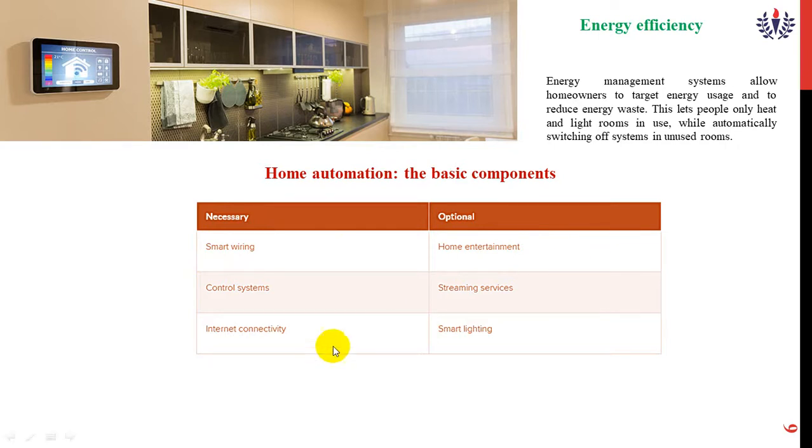The third one is internet connectivity for smart lighting. So the three necessary components in home automation are smart wiring, control system and internet connectivity. Optionally, we can say home entertainment, streaming services, smart lighting. Any doubts?